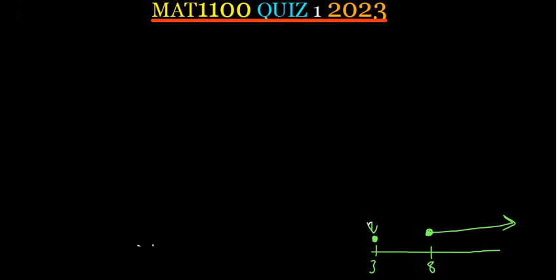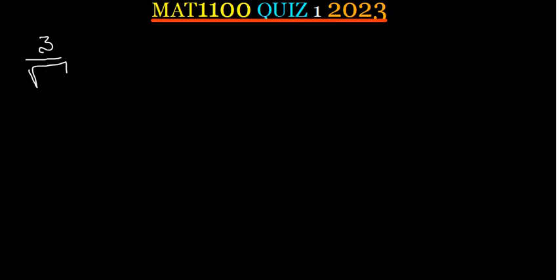That was question 2, part A. And then part B was saying simplify each of the following. The first one we've been asked to simplify is 3 divided by square root of 63, and this one carries 3 marks.